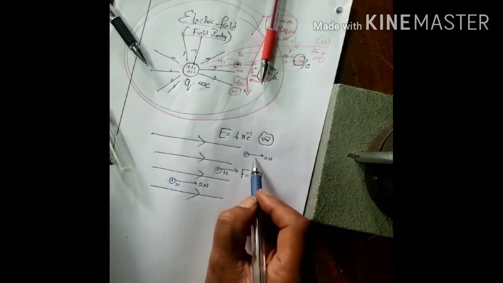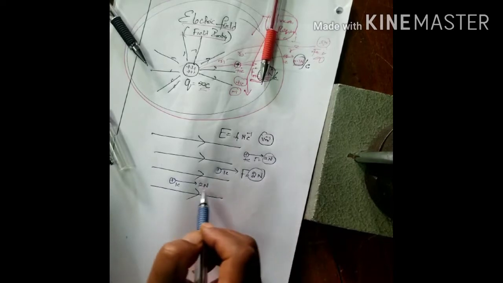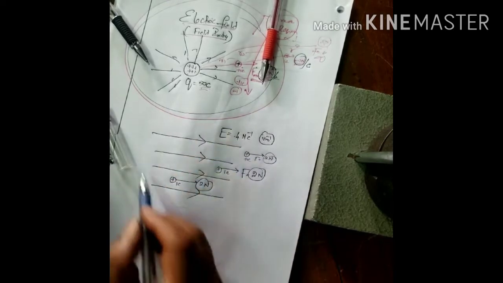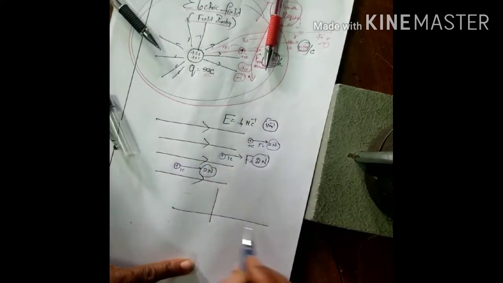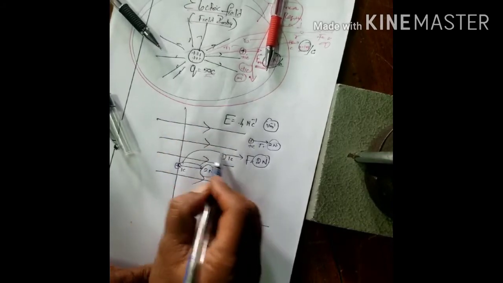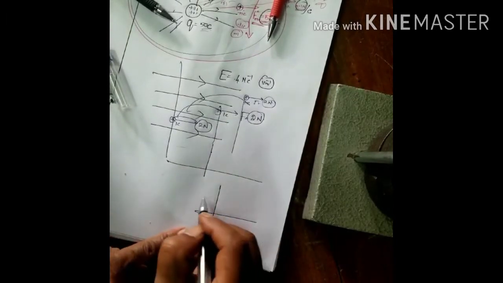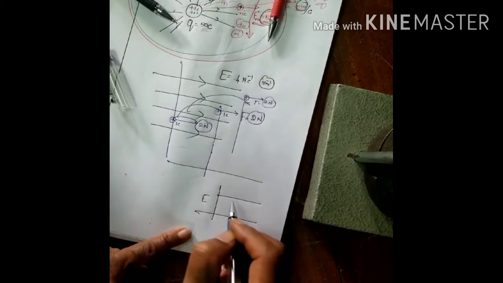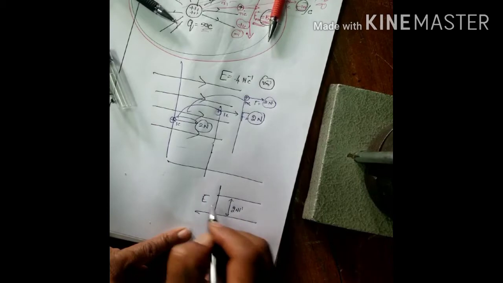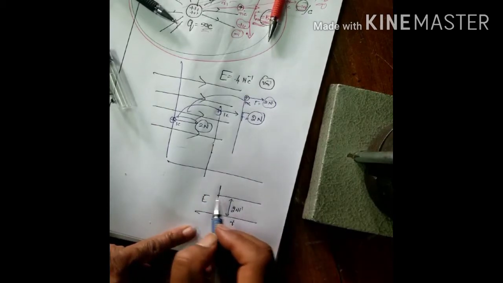That means the force experienced by a unit charge is 2 Newton, both in magnitude and direction, in all the places wherever you move. Here I keep it, here I keep it, here I keep it. Immaterial of distance, the electric field is constant. The electric field always remains constant, 2 Newton per coulomb, irrespective of the distance. Then it's called a uniform field.